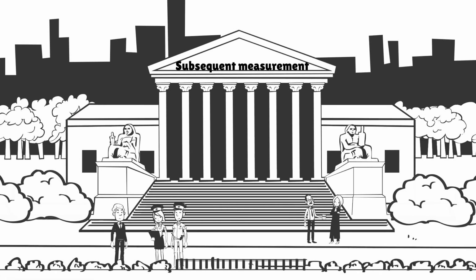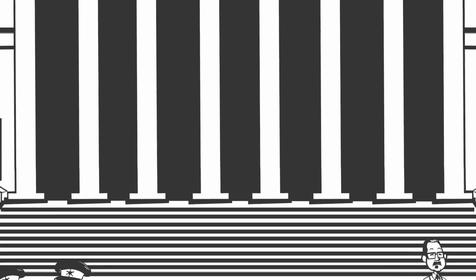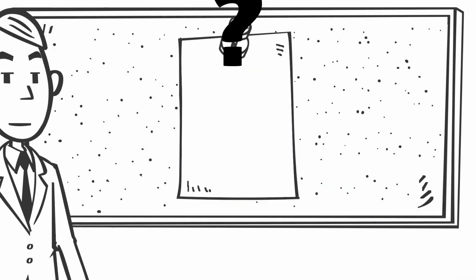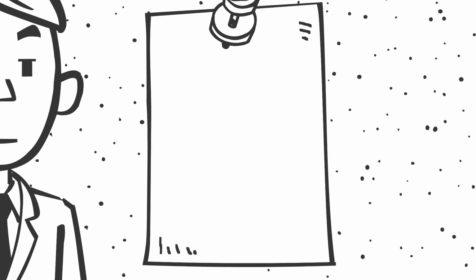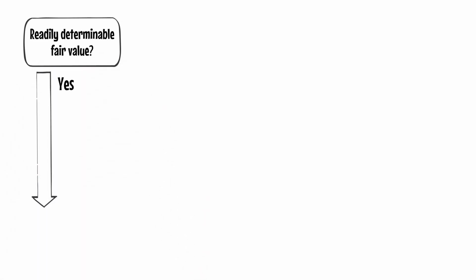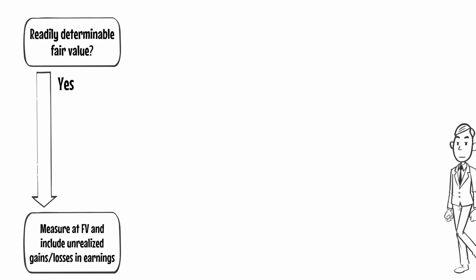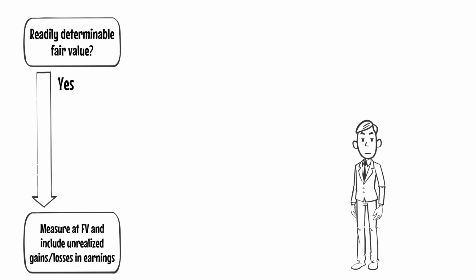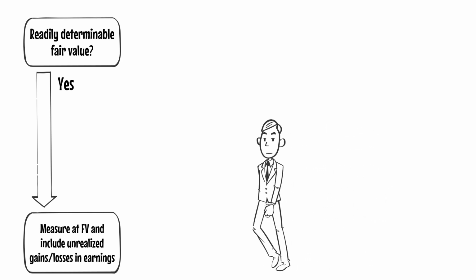The subsequent measurement of investments in equity securities depends on answering the following questions. First, does the investment have a readily determinable fair value? If yes, the investment is subsequently measured at fair value in the statement of financial position. Any changes in fair value, otherwise known as unrealized holding gains and losses, are included in earnings each period.